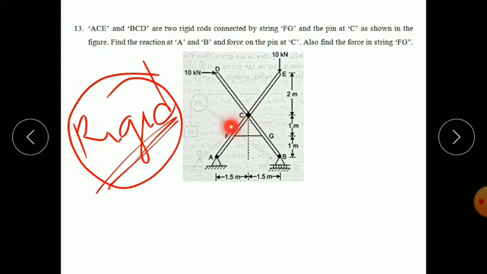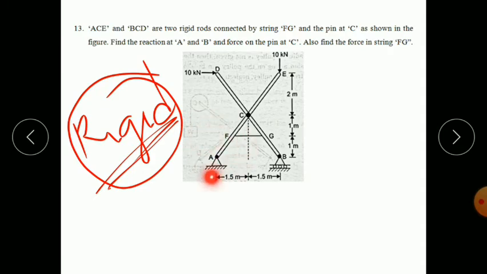This FG is a string. String means it can take only tensile loads. It can withstand tensile loads, but cannot withstand compressive loads. The rods are connected at pin C, and the pin at C is connected by a string FG. So at point C it is a pin connection, which means there are two reactions, horizontal and vertical, on both members as shown in the figure. Find the reaction at A.